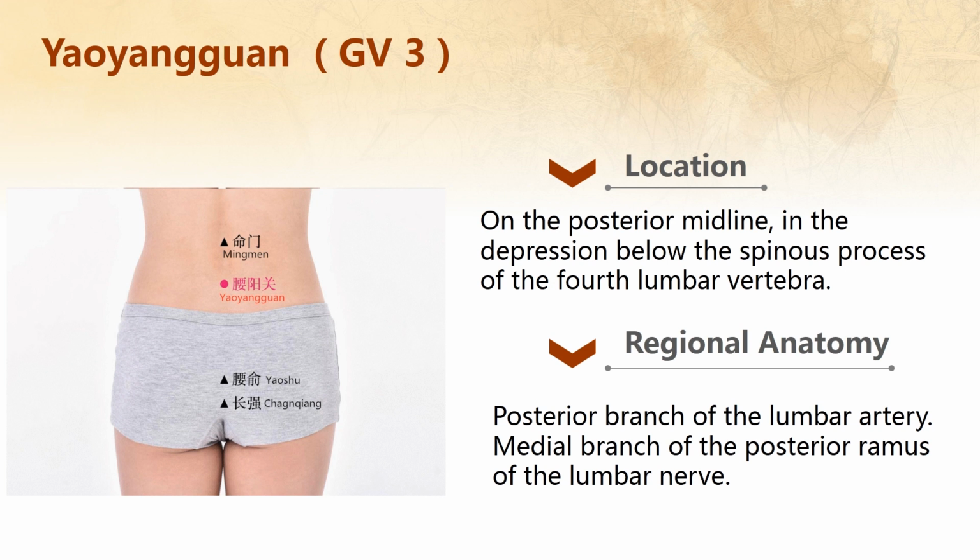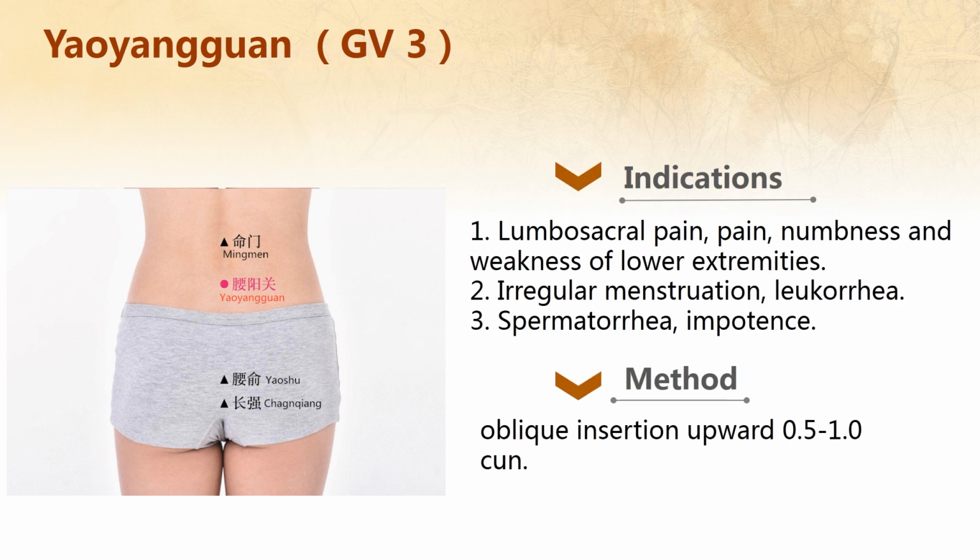Yaoyangguan. Yaoyangguan location: on the posterior midline, in the depression below the spinous process of the first lumbar vertebra. Regional anatomy: posterior branch of the lumbar artery, medial branch of the posterior ramus of the lumbar nerve.